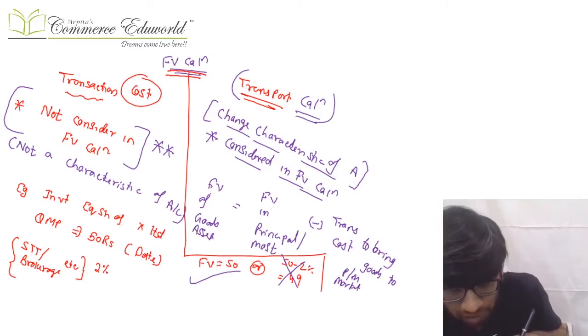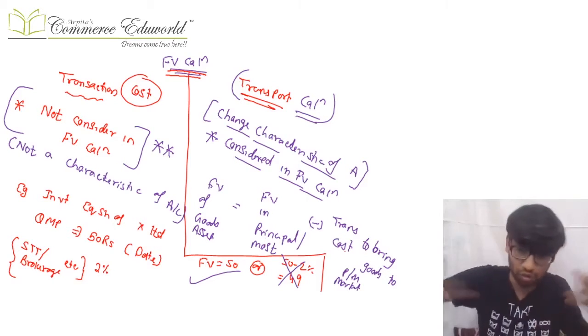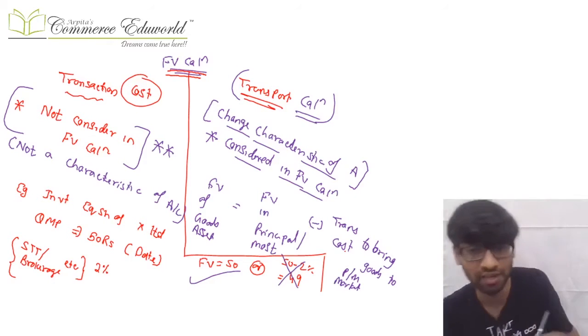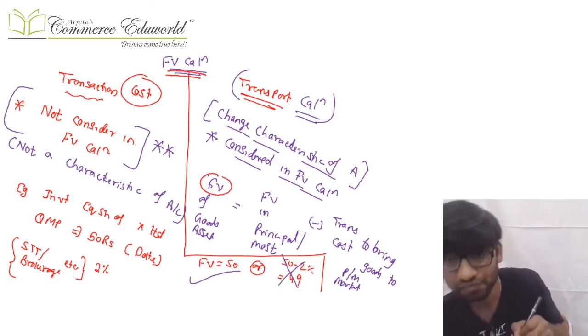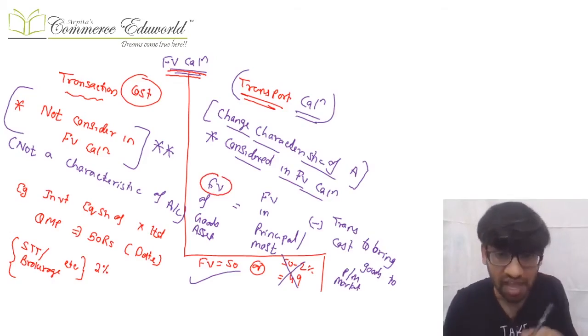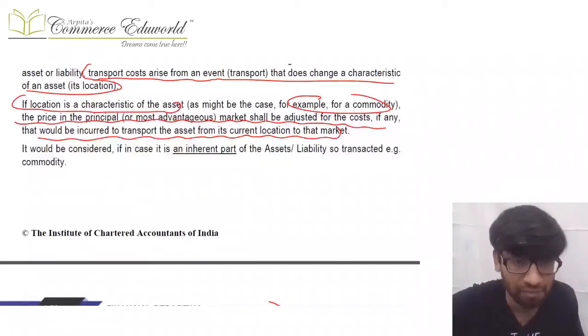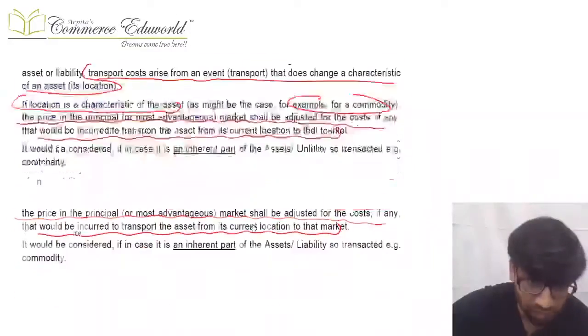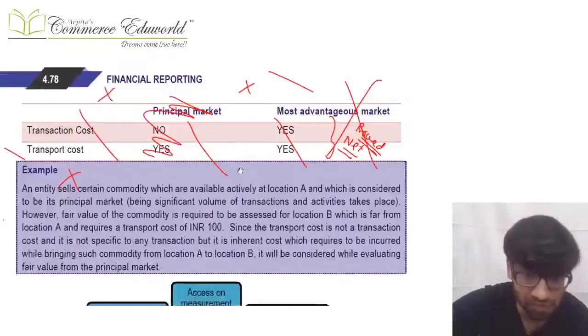So if you want to calculate the fair value of some goods sold, then you will first find out the fair value in that principal or most advantageous market, minus the transport cost to bring that goods to that principal or most advantageous market. That will be subtracted, and then you will get the ultimate fair value. So this is a very critical thing, and that thing gets clarified. You can read these few things over there. You need not read certain paragraphs from the textbook which I have cut.